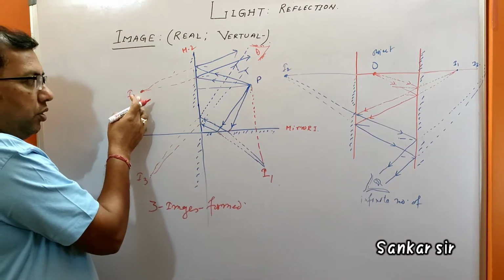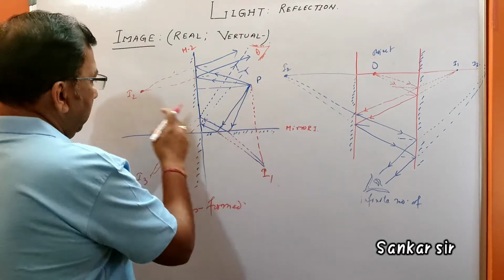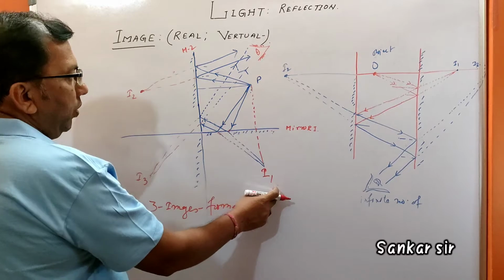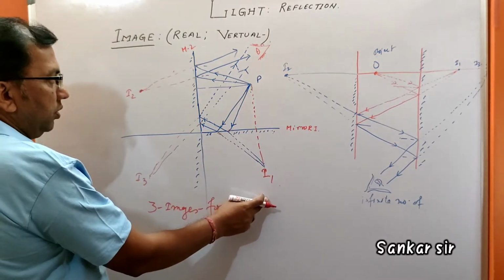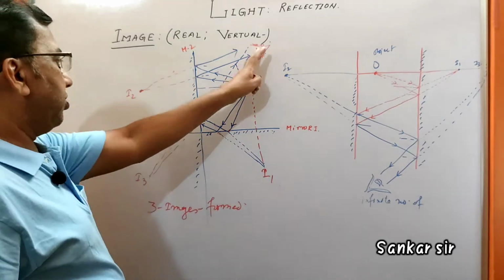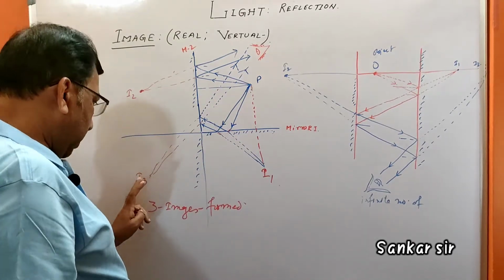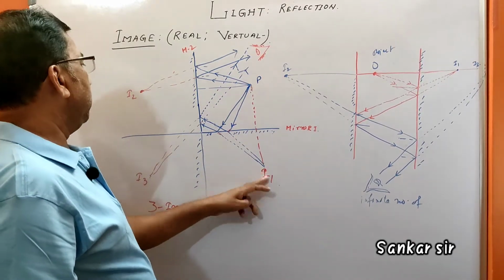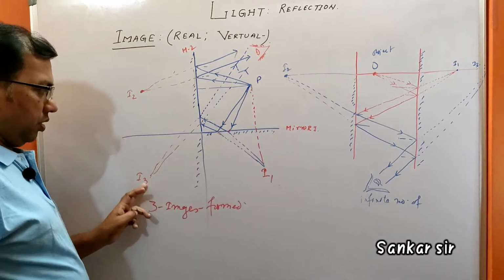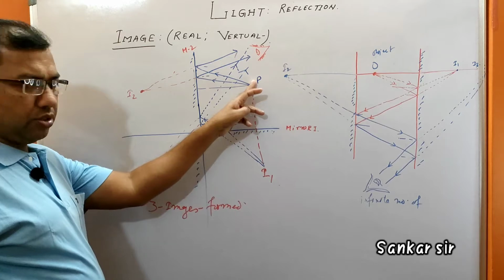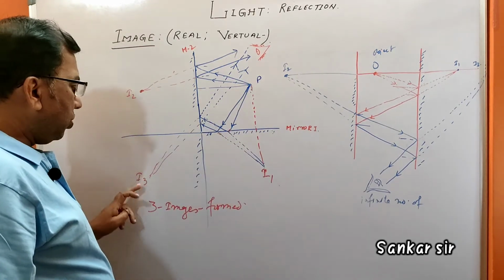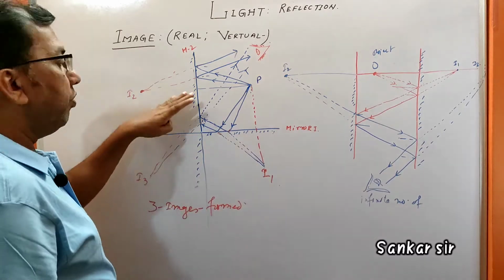So all these, this one, this one, I2, I1, and this the object. If you keep your eyes here, you will see the images. So there are three images of this object formed here.